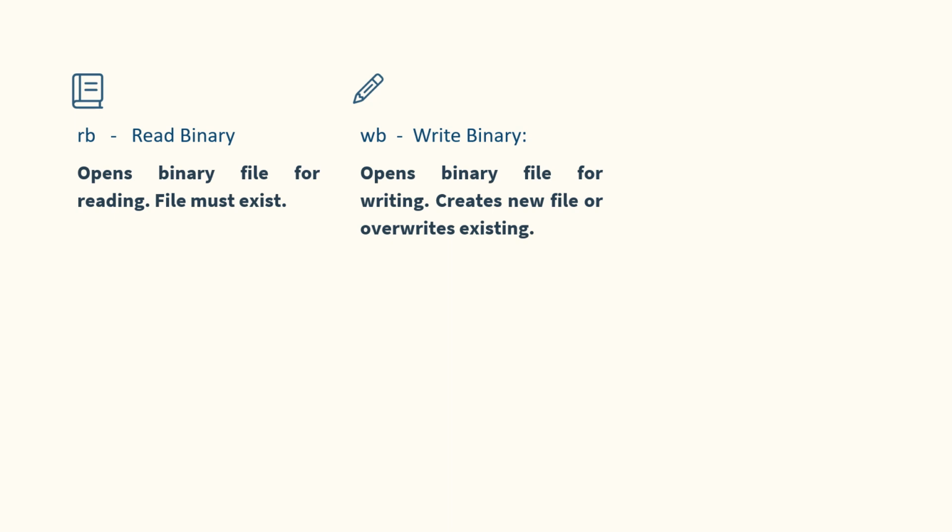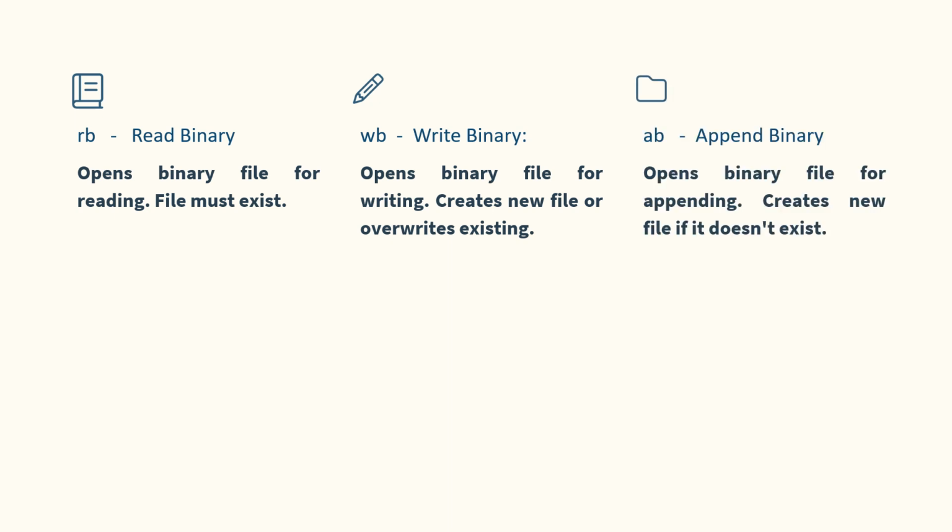RB, read binary mode, opens a binary file for reading. The file must already exist. WB, write binary mode, opens a binary file for writing. If the file does not exist, it creates a new file. If the file exists, it overwrites the content. AB, append binary mode, opens a binary file for appending. If the file does not exist, it creates a new file.